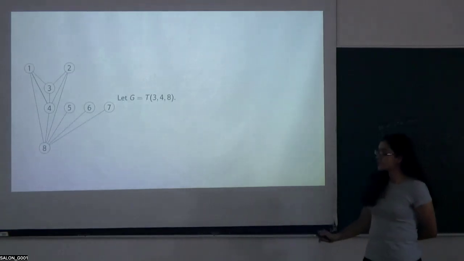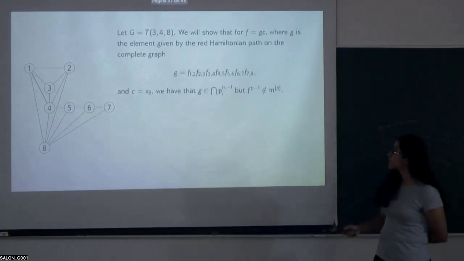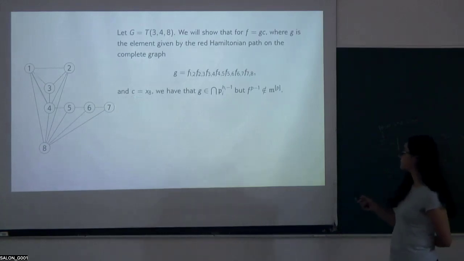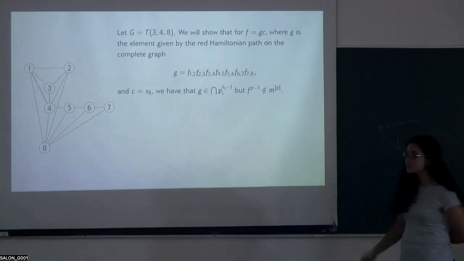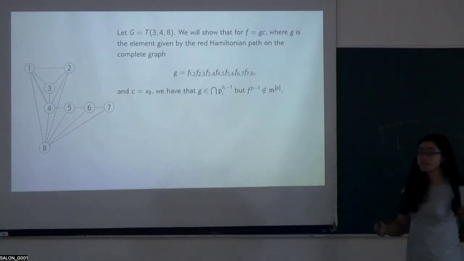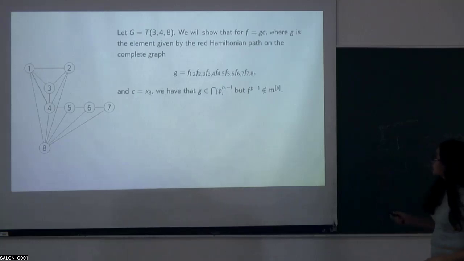So take a threshold graph with dominating vertices 3, 4, and 8. We're going to take g, the element given by the Hamiltonian path in red, and we're going to show that F, the product of g and c, satisfies the lemma above.